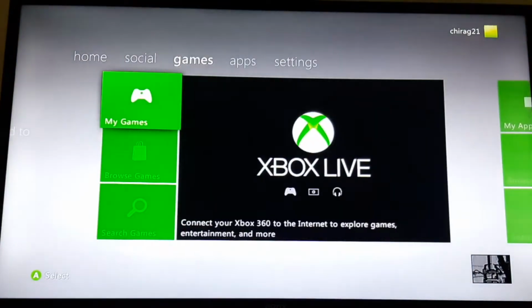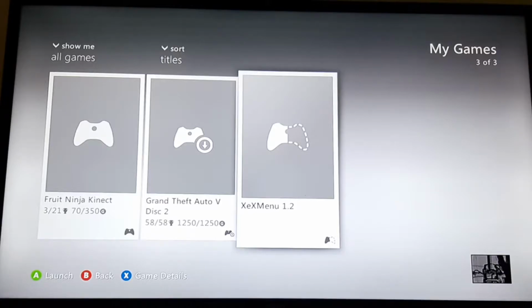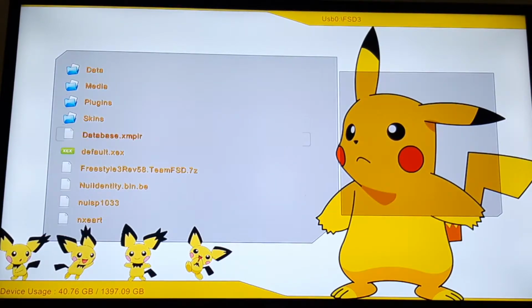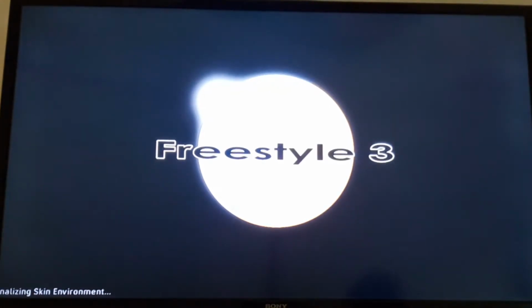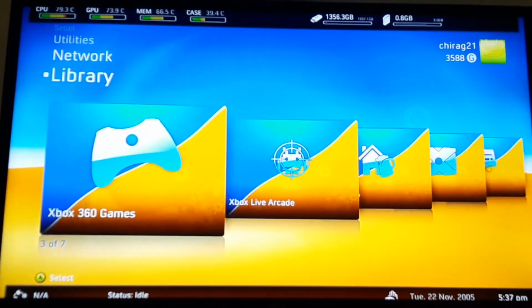Now go to the XCX menu. If you don't have the XCX menu, watch another video, link in the description. Now go to the FSD3 folder and then default.xex. This is FreeStyle Dashboard 3.